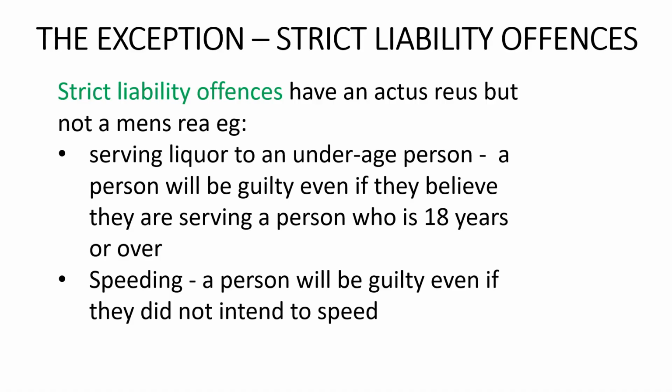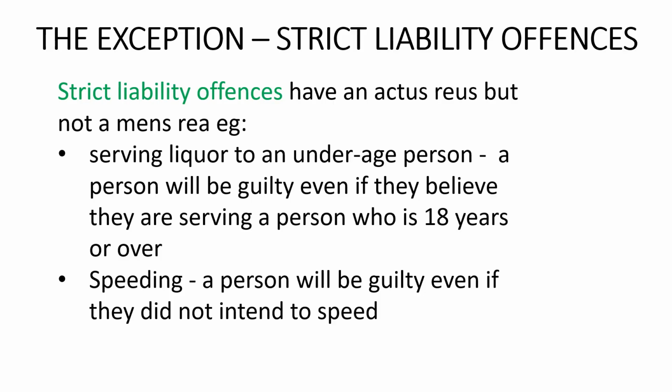Another example of a strict liability offence is speeding. A person can be guilty of this crime even if they didn't intend to speed. For example, where they are not watching their speedo and accidentally exceed the speed limit while overtaking a slower moving vehicle. Or where they jam their foot on the accelerator when they are stung by a swarm of bees. Again, it doesn't matter how or why the person sped, it is sufficient to be guilty of this crime that the person drove over the speed limit.